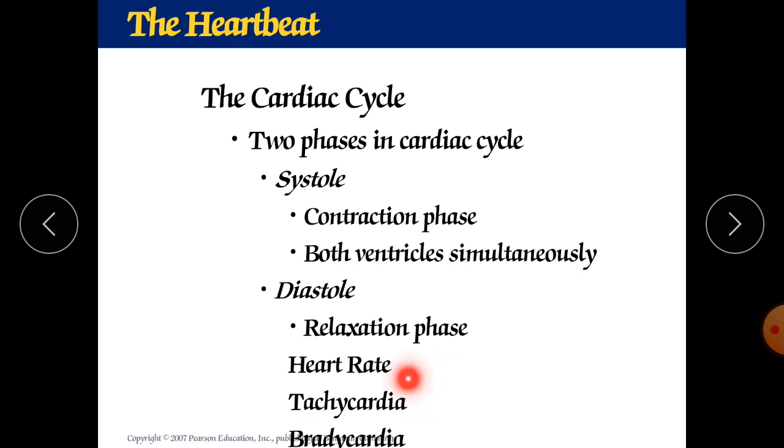But what is the exact normal? The exact normal is from 70 to 75, and normally we say that 72 beats per minute is the normal value of your heart rate. But there is a range and it can vary. It is normal, not abnormal. When you exercise, the rate will increase, which is called tachycardia. It is normal, not abnormal.